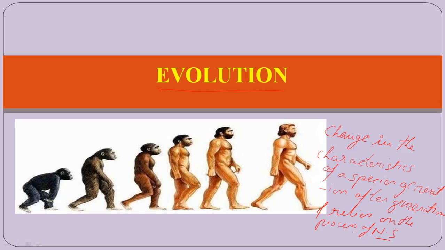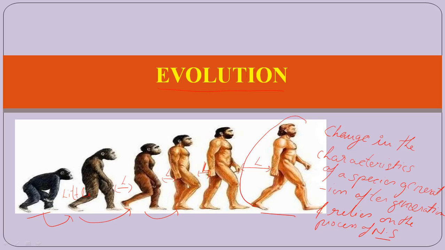It is a change. If you look at the diagram, you will find that there is a change from an ape, this is an ape, to a human being. Generation after generation, from one generation to another, as the generation moves, a slight modification occurs in an organism. This little modification from one generation to another will give rise to an organism which is quite dissimilar, too much dissimilar from the ancestral or the initial one.